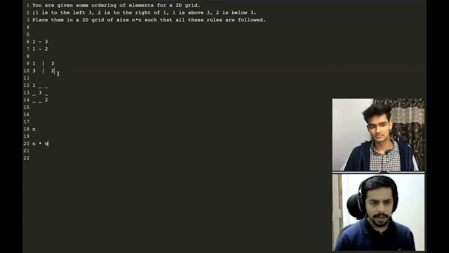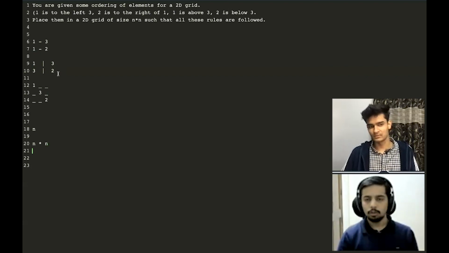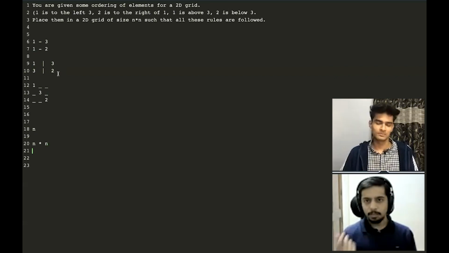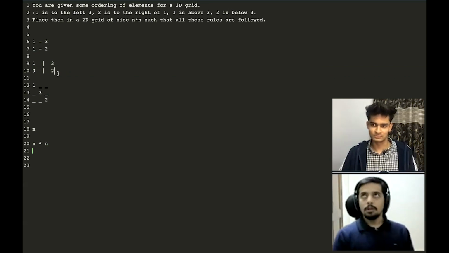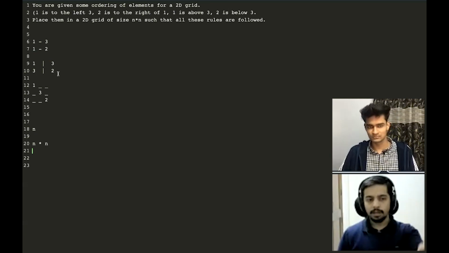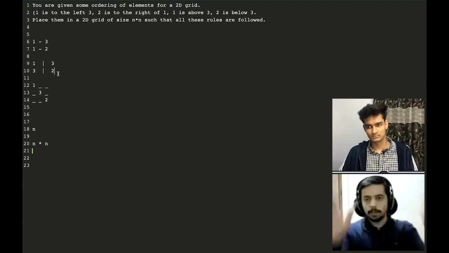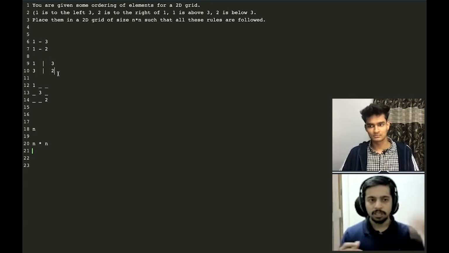So I think the first thing that comes to my mind is probably a backtracking solution. That would just try out all the possibilities. I have n numbers that I need to put in and I have n square possible positions to put them in. A brute force would be to just pick a position for number 1, put it, then take the next number, pick some empty position for 2, put it there, and just do this for all the n numbers. Then I can just check whether the grid is following these rules or not. If it is following, then I found an answer. Otherwise, I'll just try out all the possibilities.